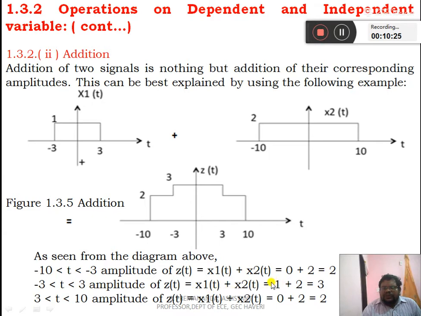x1 of t plus x2 of t, for this duration x1 is 1 and x2 of t is 2, so we are going to get the new signal z of t equal to 3.